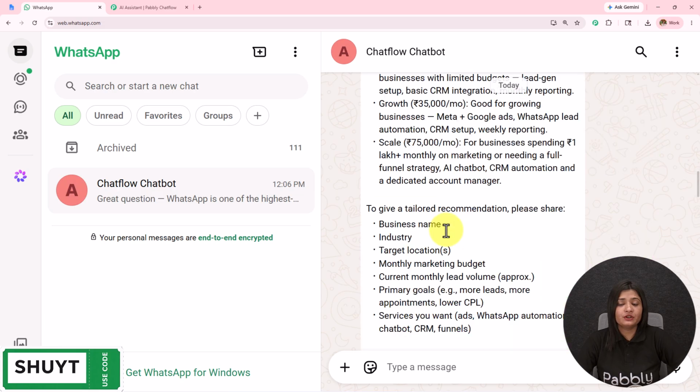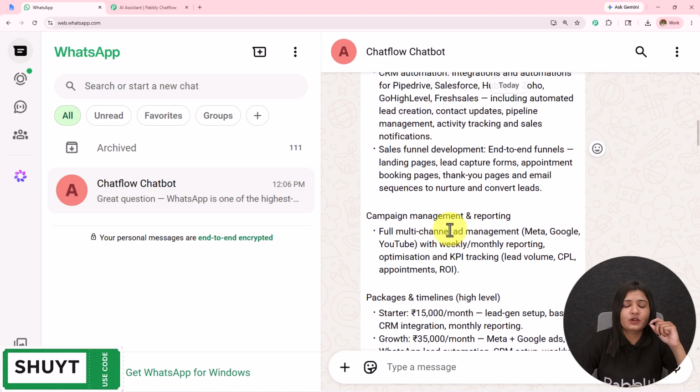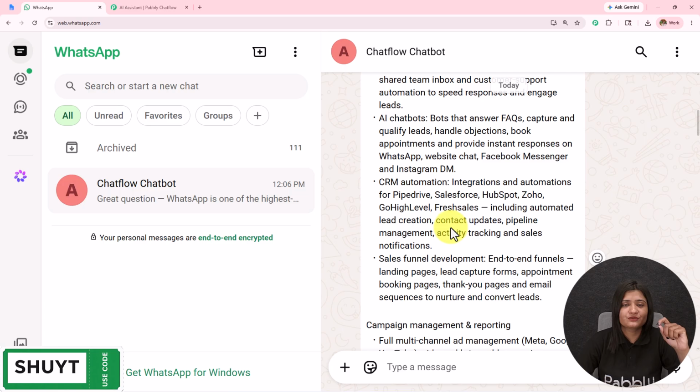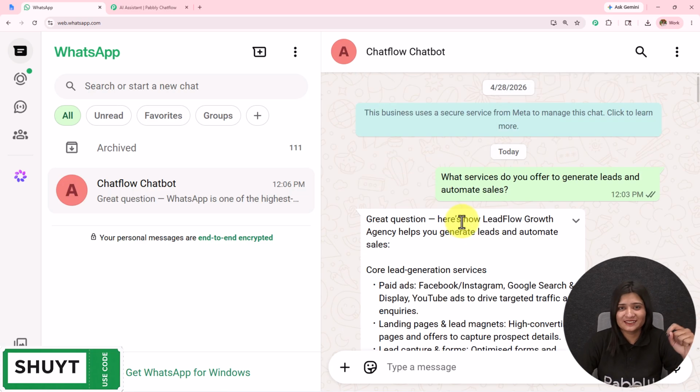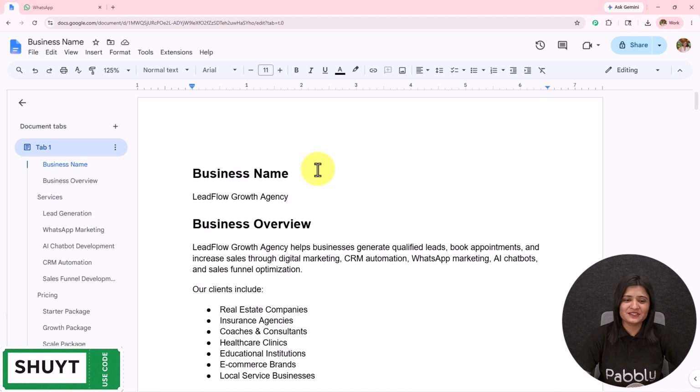Now if you also want to learn how you can create this WhatsApp chatbot which can automate your WhatsApp conversation with the customers or the users, then let's start creating this from the beginning. So here in this video, we are going to see how we can create a WhatsApp chatbot which will instantly reply to all the queries of the customers using Pabbly Chatflow.